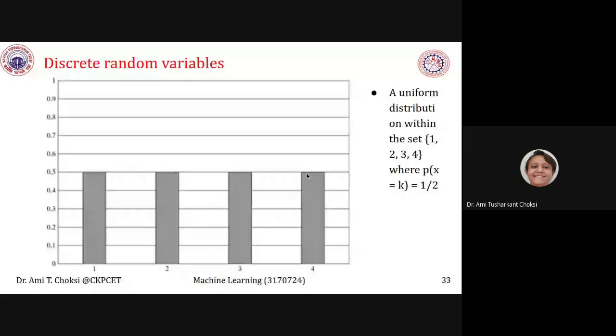And what we say about that, it is uniform distribution within the set 1, 2, 3, 4. See, we may be having any other value, so we are not saying about that. We are saying it is having the uniform distribution within this set, 1, 2, 3, 4, where we have said that p of x is equal to k and that the value is 1 by 2. So here at the 1 by 2, that is 0.5, this bar ends, right?